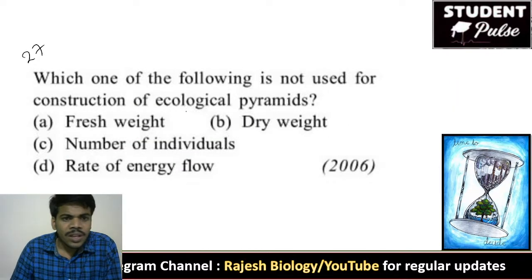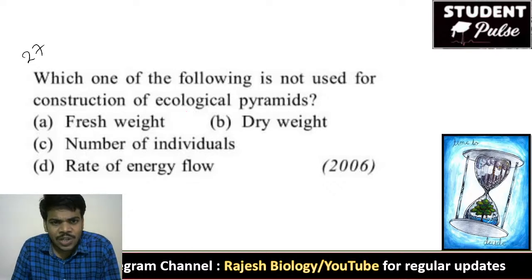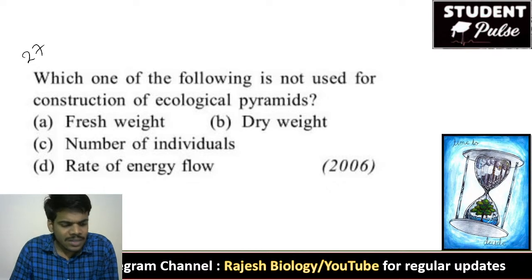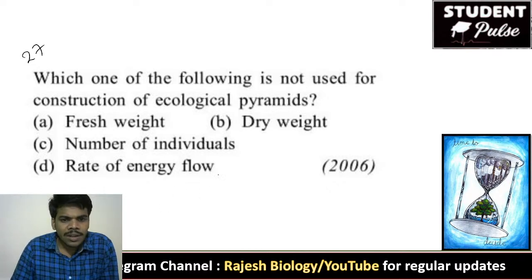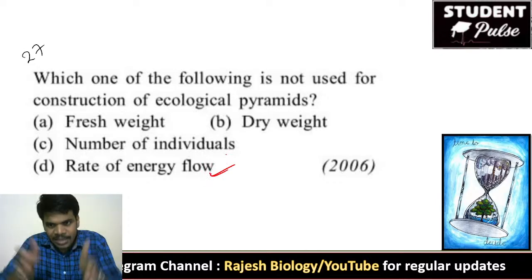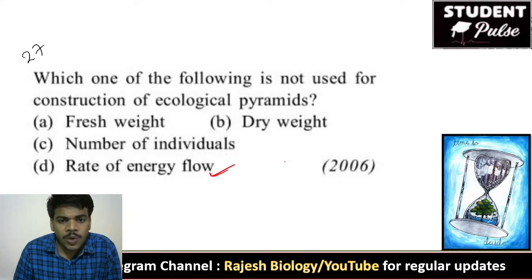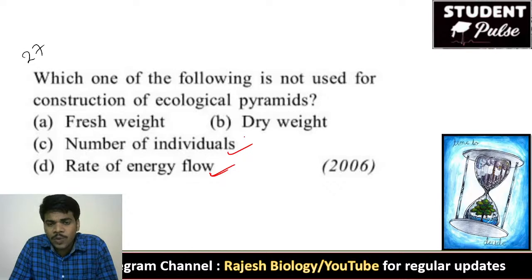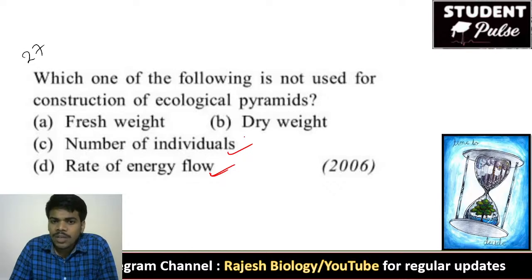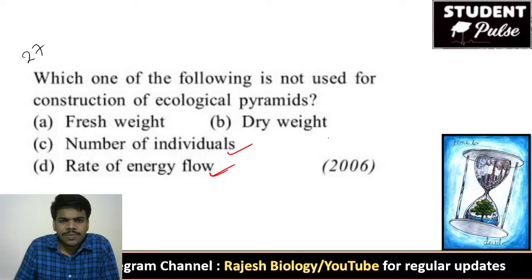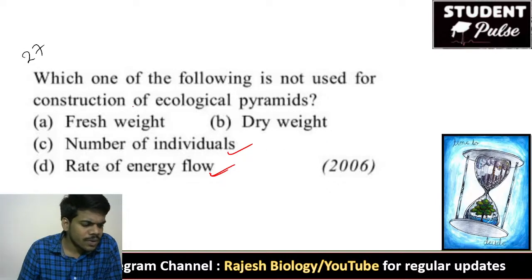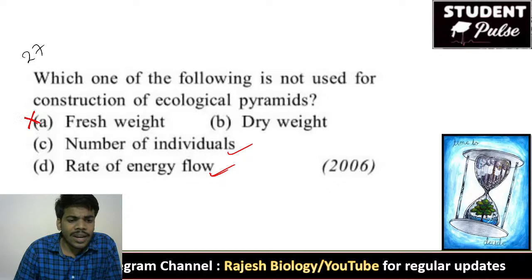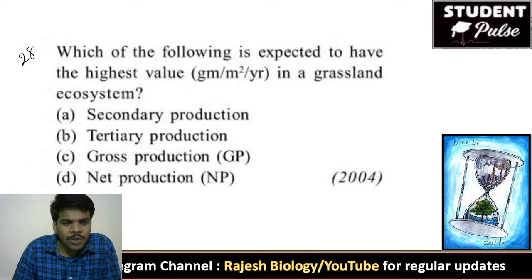27th question. Which one of the following is not used for construction of ecological pyramids? Rate of energy flow, we already discussed. Energy pyramid is always upright. Number of individuals, we already discussed this. In forest, the number of individuals pyramid is inverted, that is also there. So fresh weight or dry weight, which weight are we not using? Yes, very good. Fresh weight we are not going to use. So the right answer for this question is option A, because they ask about what is not used.